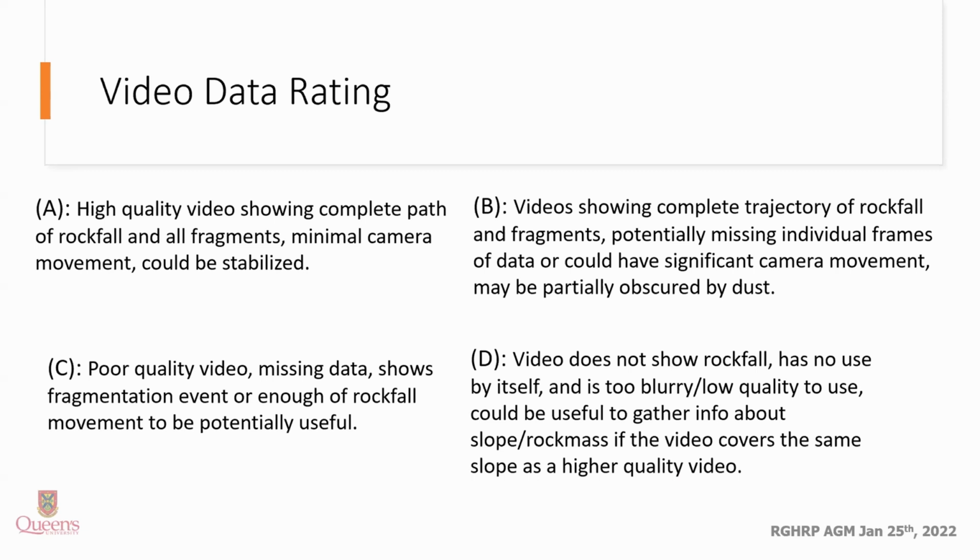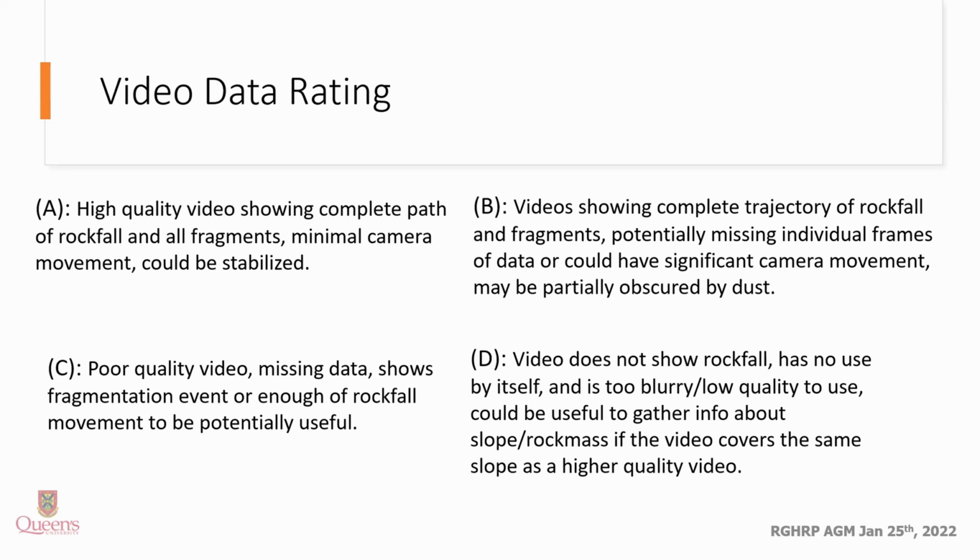This includes the path of the rockfall from initiation, pre-fragmentation until the fragmentation event, captures the fragmentation event as well as the trajectory of all fragments after the fragmentation event. And this must be done with minimal camera movement to the point where the video could be stabilized. Category B videos must still show the complete trajectory of rockfall and fragments. However, there may be some movement of the camera or the rock may be partially obstructed by dust.